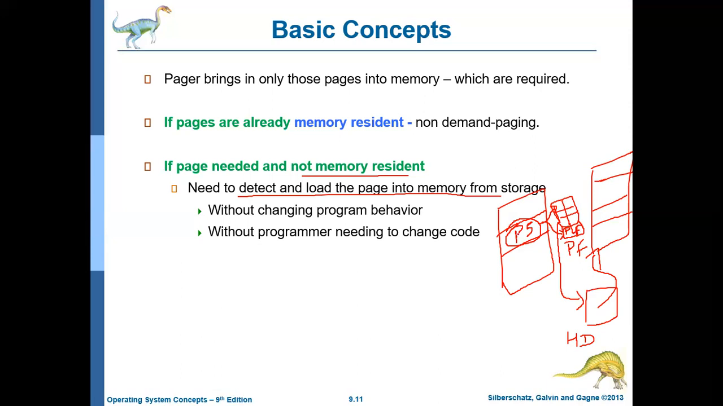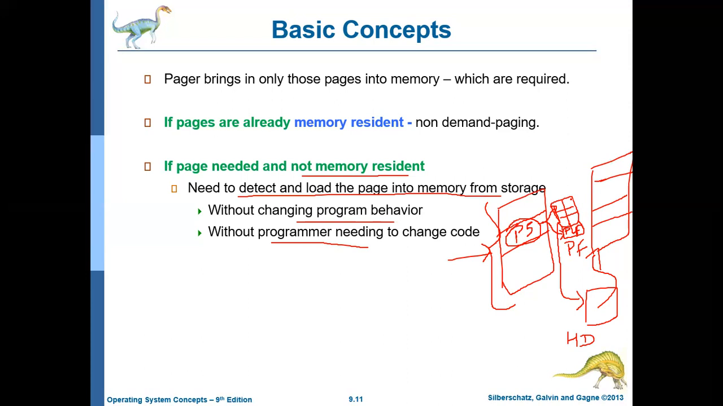It should do all these things without changing the program behavior. The programmer need not make any change in the code; it should not affect the programmer. The programmer will assume that all pages are available in the physical memory. In that context only he works, because he sees only the logical memory or the virtual memory. He doesn't know that the logical memory is different from physical memory and that there is a memory management unit mapping logical memory to physical memory. All these things he doesn't know.